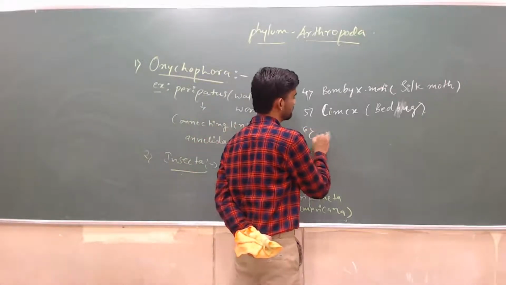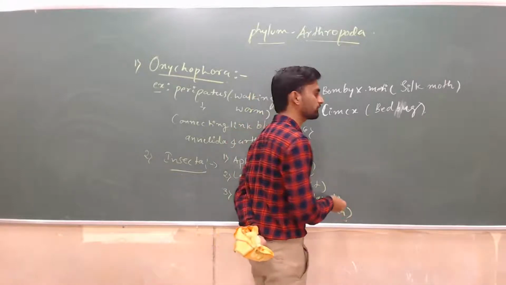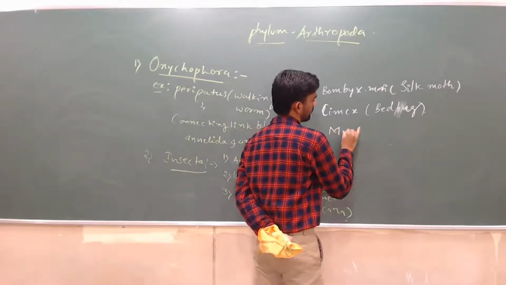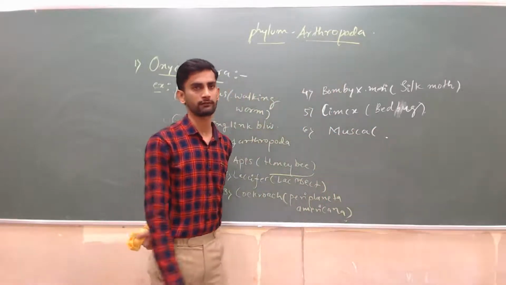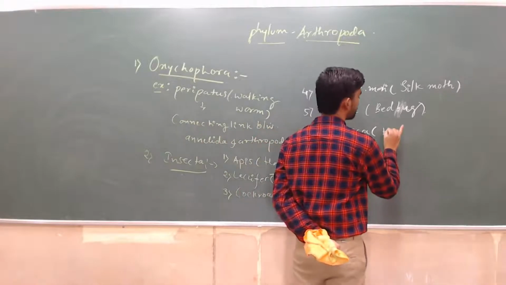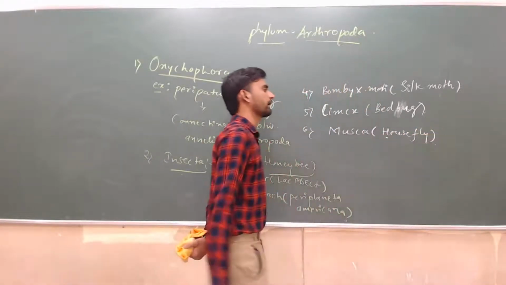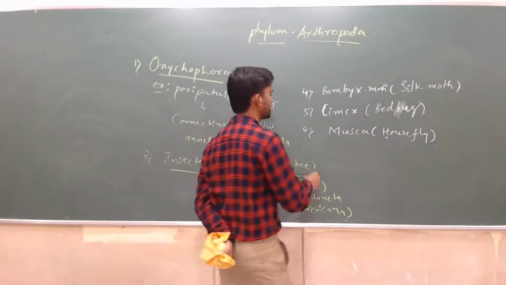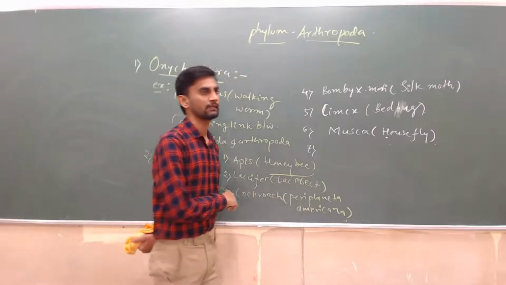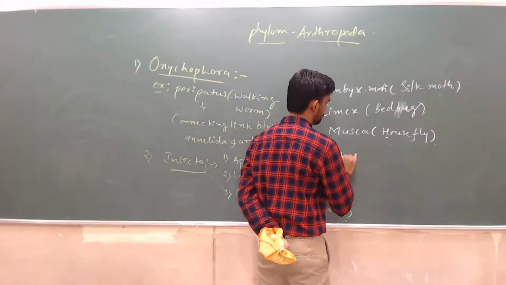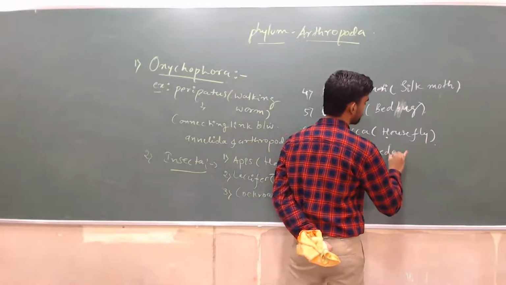And sixth one, different species of mosquitoes. Before going to that, Musca species. Musca, commonly called housefly, Musca domestica. Housefly. Different species of mosquitoes will also be added in this, like Culex species, Aedes species,